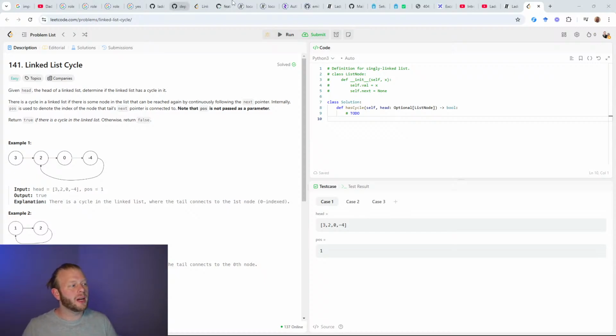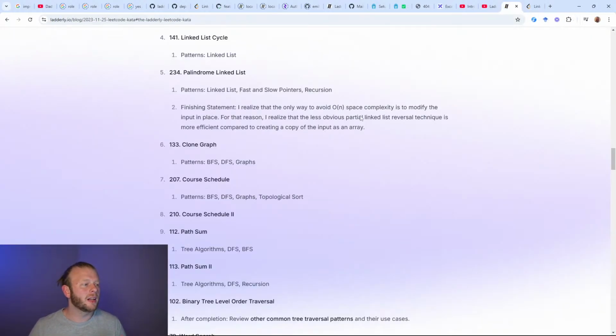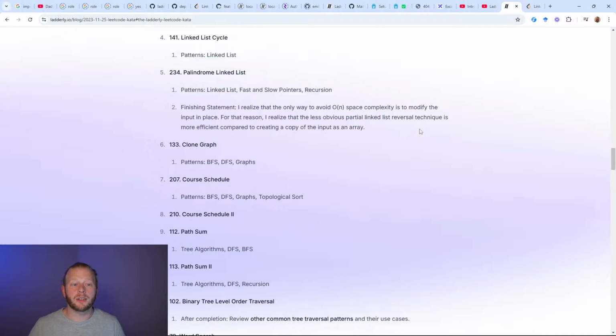And in front of us, we have an easy, number 141 Linked List Cycle, as a warm-up problem. This helps us get into the flow, into the mindset of dealing with linked lists. These are items 4 and 5 on the Leetcode Latterly kata.